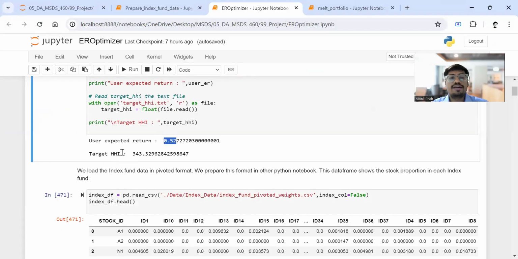And we also calculate an HHI score at the sector level. HHI in general is a measure of diversification, and its full form is Herfindahl Index. We have calculated it at the sectoral level. So the more sectors you are well diversified in, the lower the score gets. The lower the score, the better diversified; the higher the score, the more concentrated. So we also want to ensure that in the process of creating the index fund portfolio, we don't increase this number too much, right? We don't want to be concentrated in any particular sector.